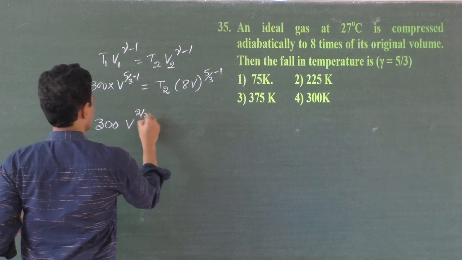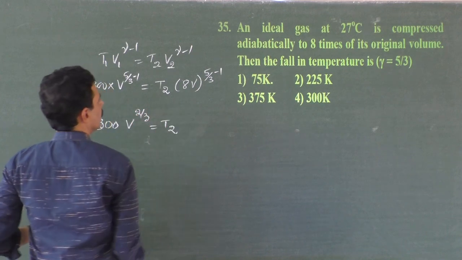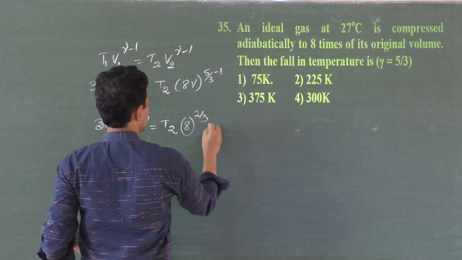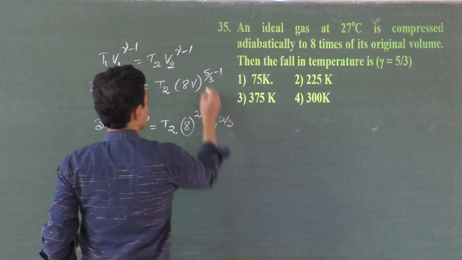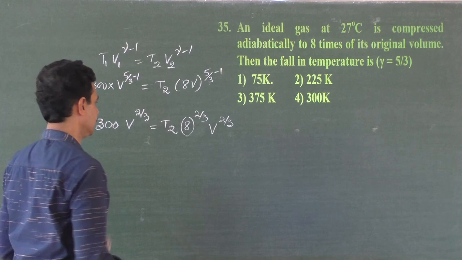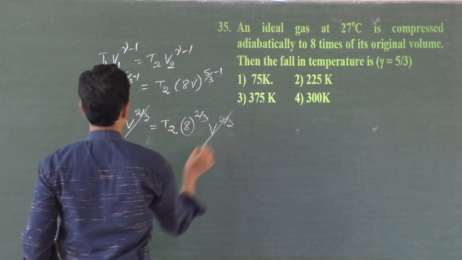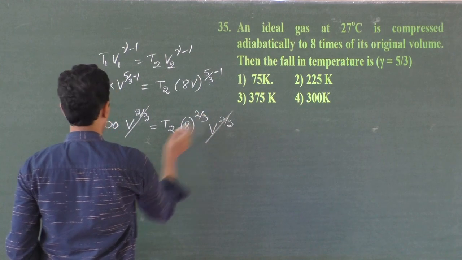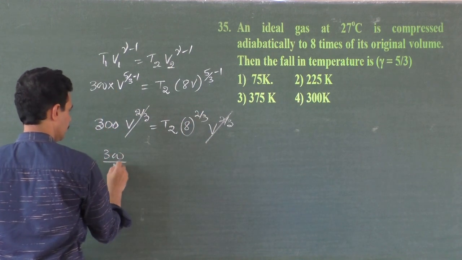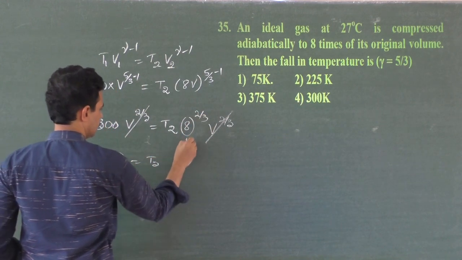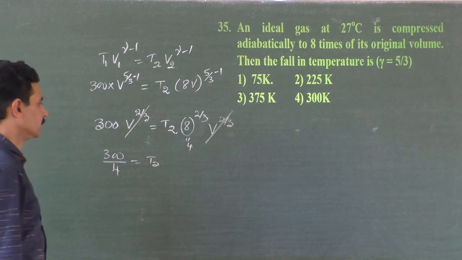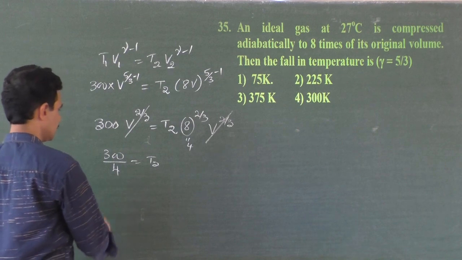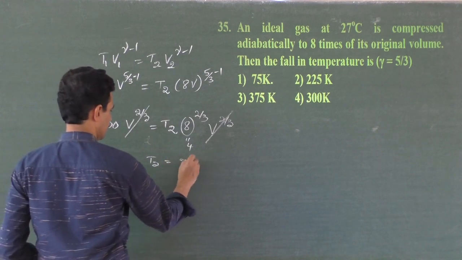300 times V to the power 2 by 3 is equal to T2 times 8 to the power 2 by 3 and V to the power 2 by 3. This is 5 by 3 minus 1, that is 2 by 3. V gets cancelled, and this is cube root of 8 is 2 and square is 4. So 300 by 4 is equal to T2. This is equal to 75 Kelvin.